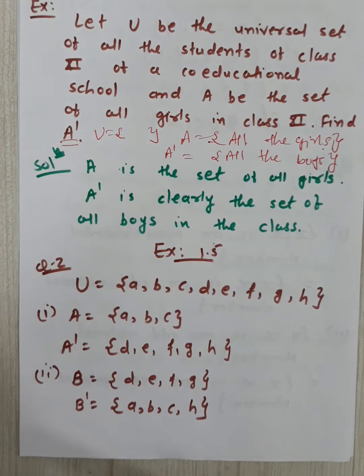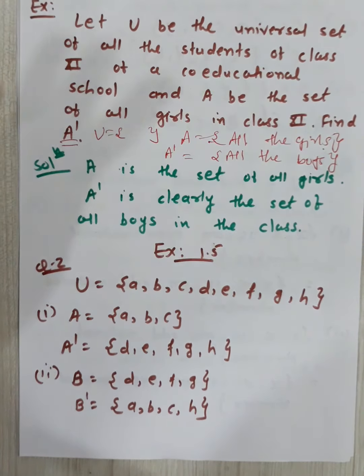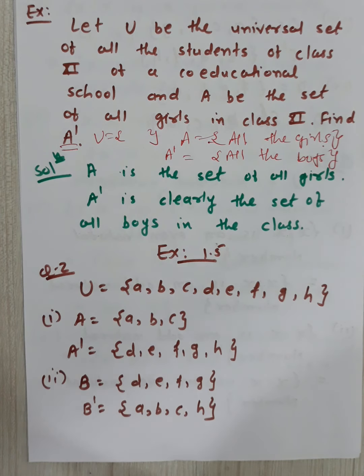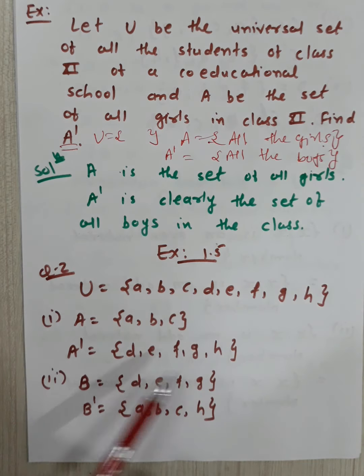So now you already have given one universal set A B C D E F G H, A to H. This is already given to you. Now you have to find out different 4 complements: A dash, B dash, C dash and D dash. So given to you A is equal to A B C, right? You have to find out complement of the following set. Now first set is A B C. Now you have to write down A dash. What is A dash? A B C के अलावा जितने भी एलिमेंट्स होंगे U में वो आपको लिखने हैं. D E F G H is your A dash.